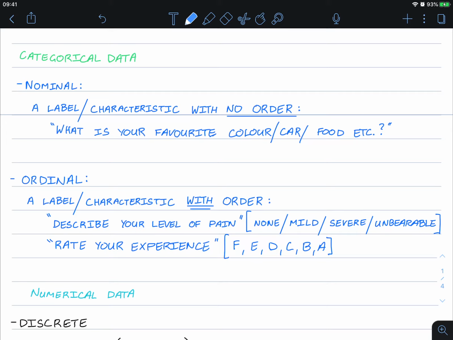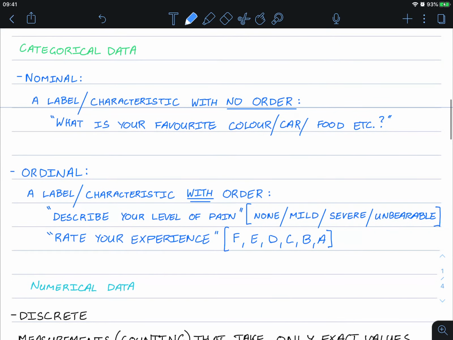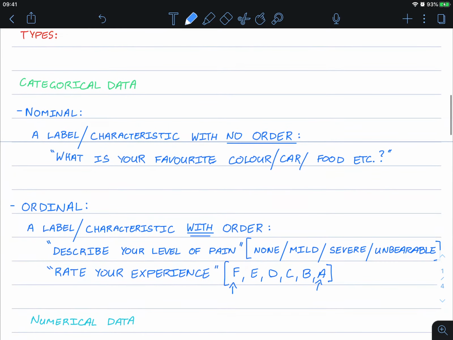And if somebody asks you rate your experience from 1 to 10 or 1 to 5, or give it a letter rating from A to F, that has a definite order from it. So this is the worst experience, and this is the best experience. So you can see that there is a definite order to them. So categorical data is ordinal categorical or nominal categorical.